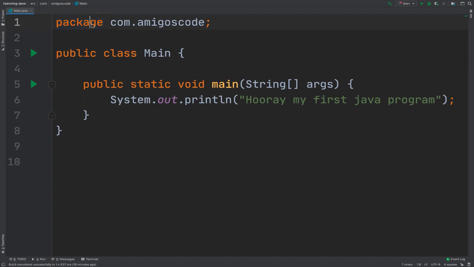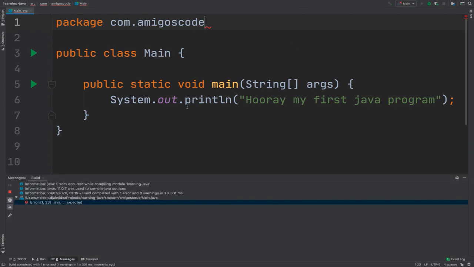For every single line that you have, you can see right here that we have a semicolon. If I remove this semicolon, this is actually an error. You can see that if I try and run the program, this won't work. If I run it, you can see that I do have an error and it says I expected a semicolon. So this failed to compile, and you're going to learn about compilation next.